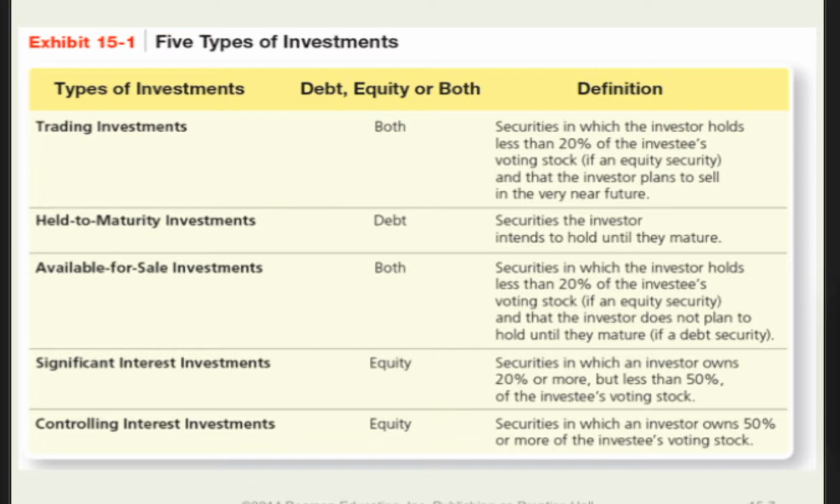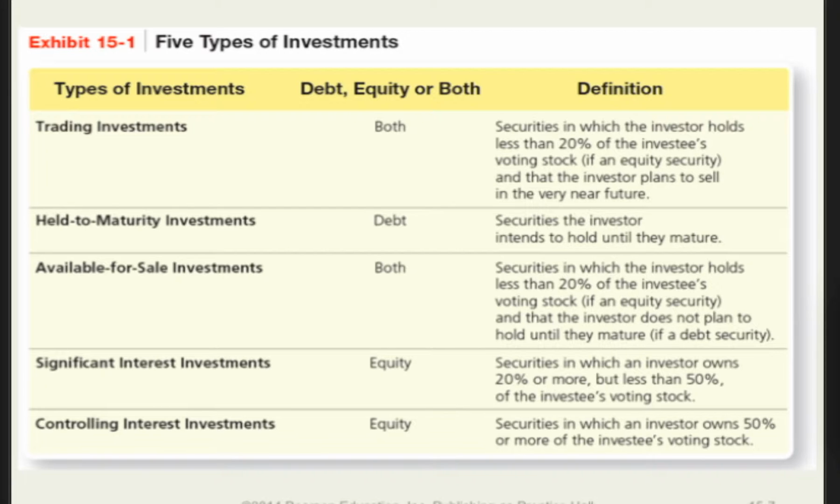Significant interest investments are investments in equity securities. They represent ownership that is sufficient to establish significant influence over the investee company. The number of equity shares owned usually represents somewhere between 20 and 50% of the outstanding voting stock of the investee company.